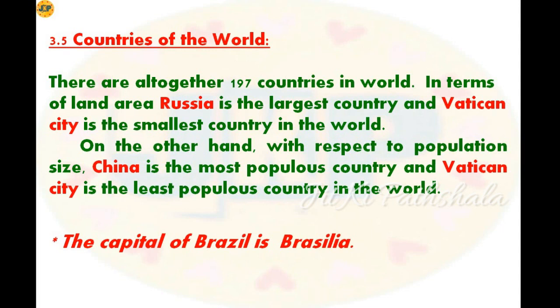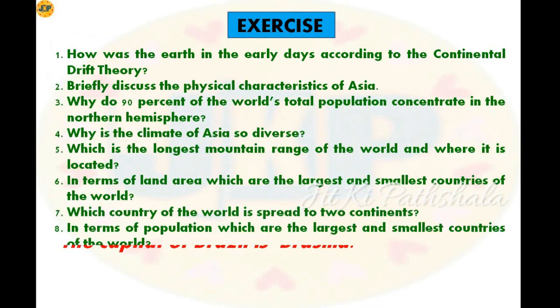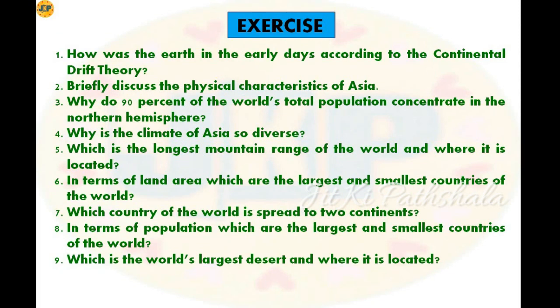So now let's see some of the important questions from the exercise. There are many questions in the exercise, but here you will find only those questions which are very important for your exam. Question number 1 is, how was the earth in the early days according to the continental drift theory? You can watch the answer in the playlist of class 10. We have already made a video on this. Secondly, briefly discuss the physical characteristics of Asia. This question generally asks for 5 to 6 marks.